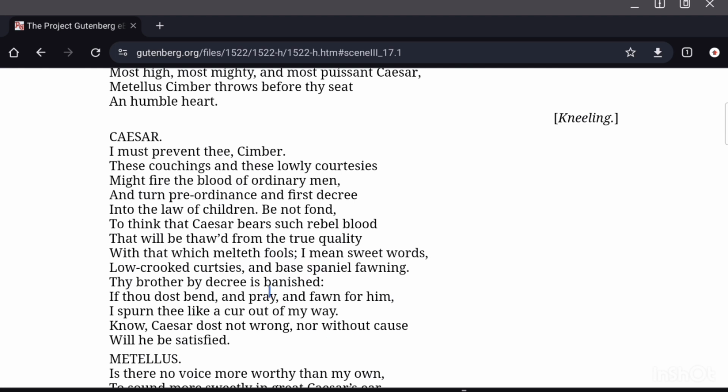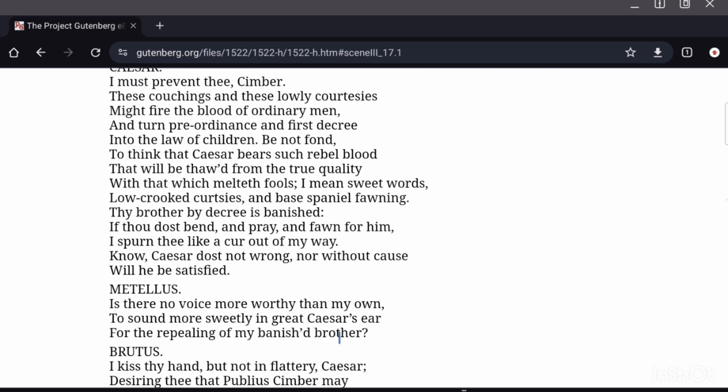He says, thy brother by decree is banished. By decree means by law, he is banished from this place. And if thou dost bend and pray and fawn for him, I spurn thee like a cur. Cur is a dog, out of my way. So if you keep persisting, requesting, falling down on the floor, begging for favor, then I'm going to kick you out just like a dog. No, Caesar does not wrong. You should know that Caesar does not do any wrong to anyone. Nor without cause will he be satisfied, nor without any genuine reason will he change his mind.